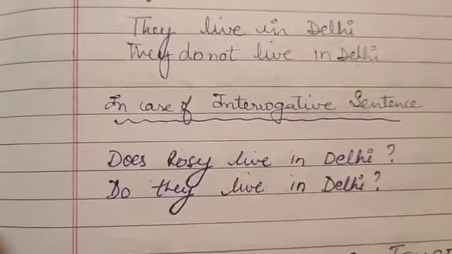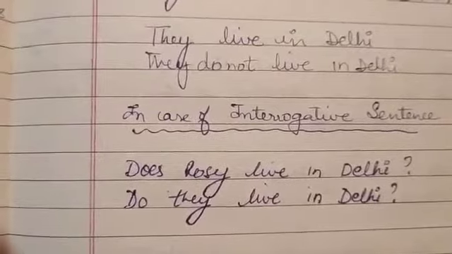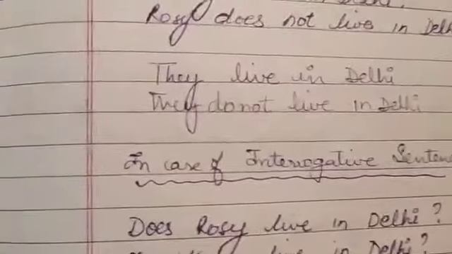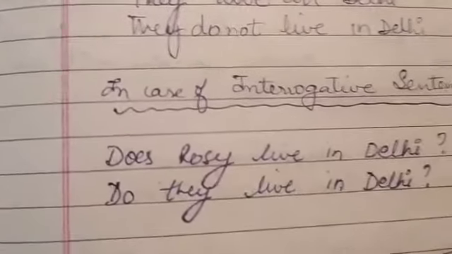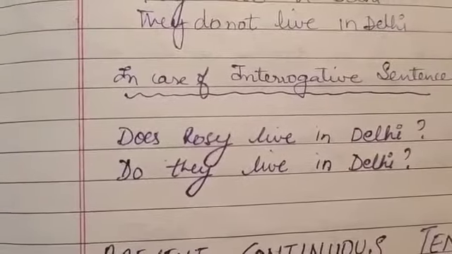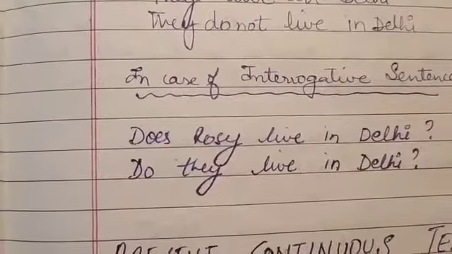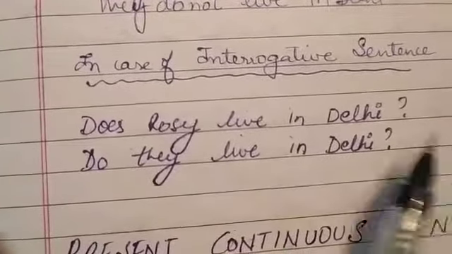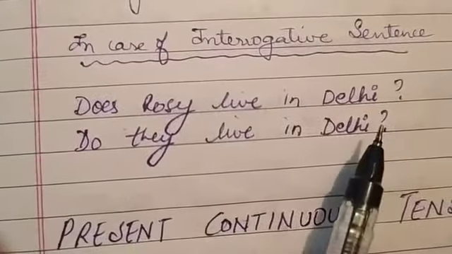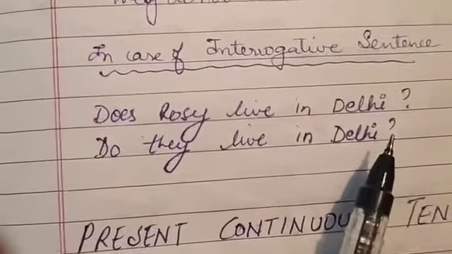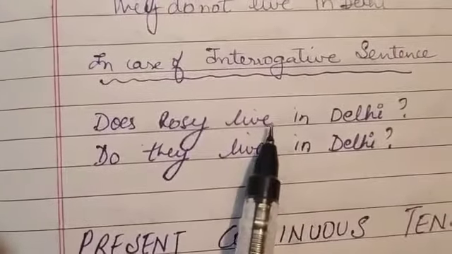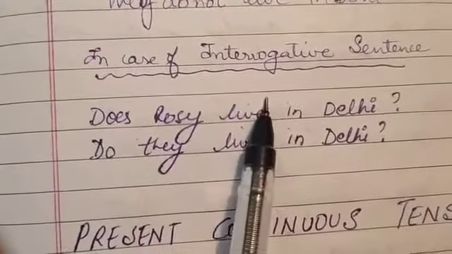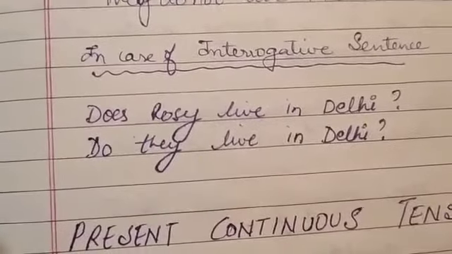if we talk about an interrogative sentence, again you will start with do or does. If somebody has to ask a question, again Rosie lives in Delhi. If I ask you to convert it into an interrogative sentence, so make a question out of it, then you will say, does Rosie live in Delhi? Question mark. Do they live in Delhi? Right, again question mark. Here you will have to remove S. When you are adding does, you have to remove S from the verb, right?